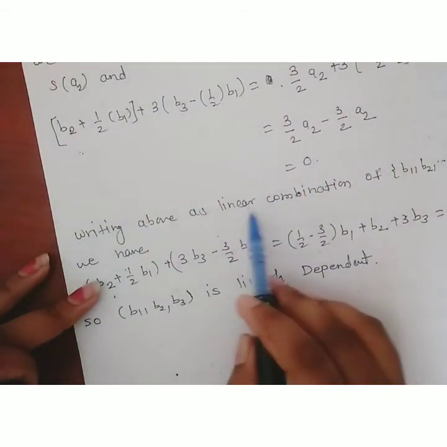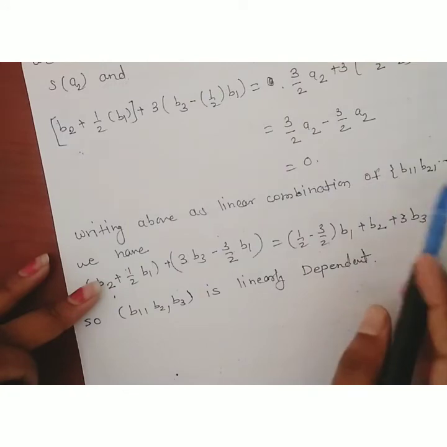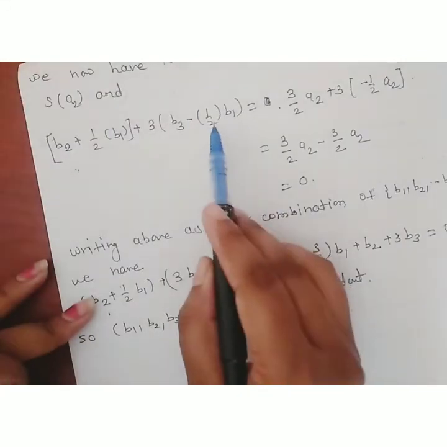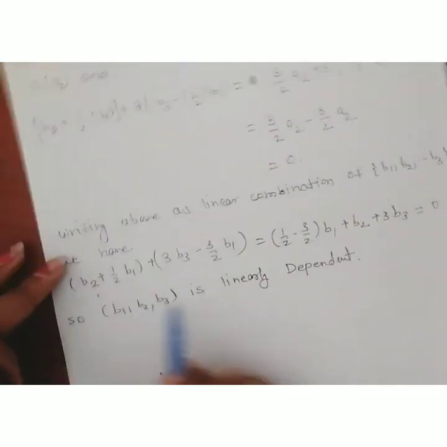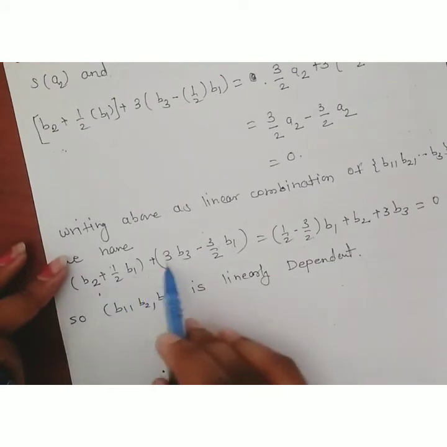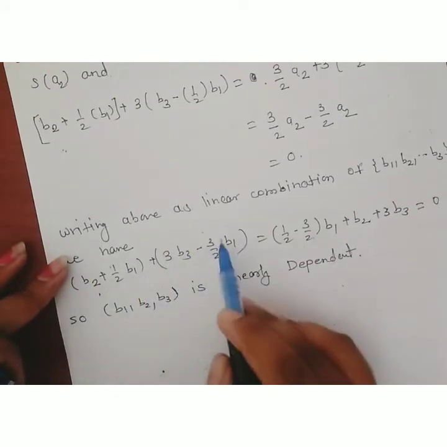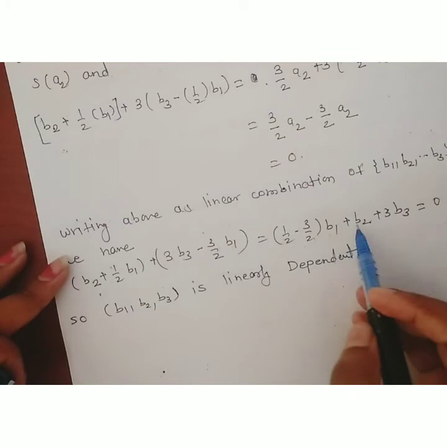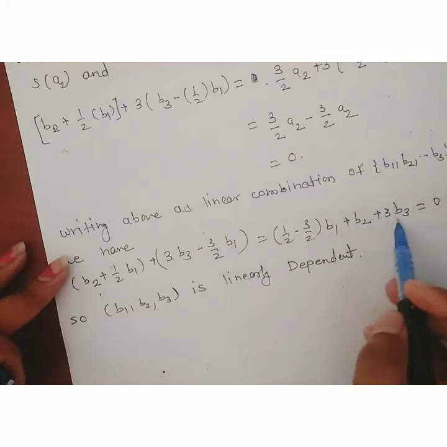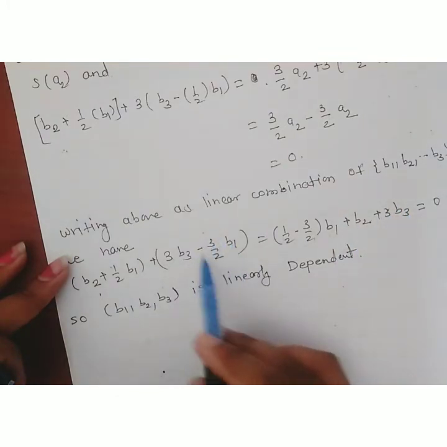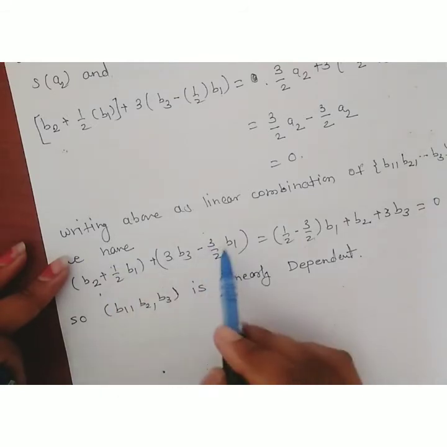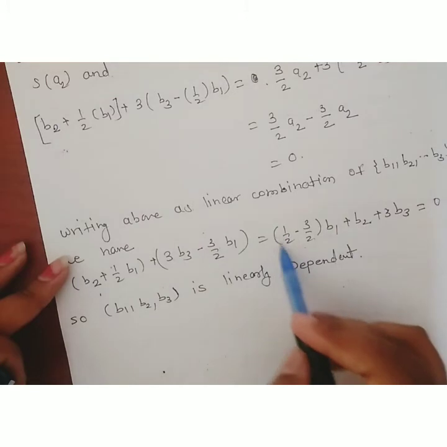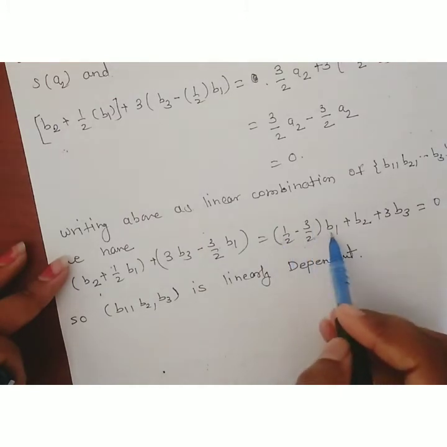Therefore, writing the above as a linear combination of B1, B2, B3, we have: consider the addition of these two terms, B2 plus 1 by 2 B1 plus 3 into B3 minus 3 by 2 into B1. Take the coefficient of B1 in one bracket, the coefficient of B2 in one bracket, and the coefficient of B3 in one bracket. The coefficient of B1 is 1 half minus 3 by 2, multiplied by B1.